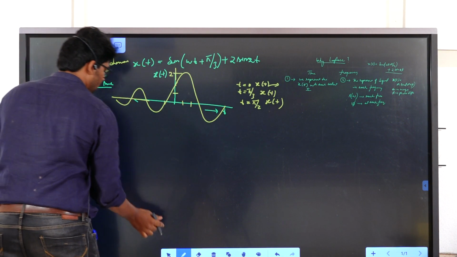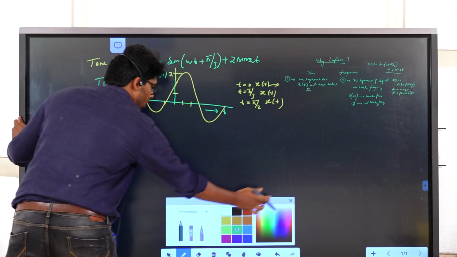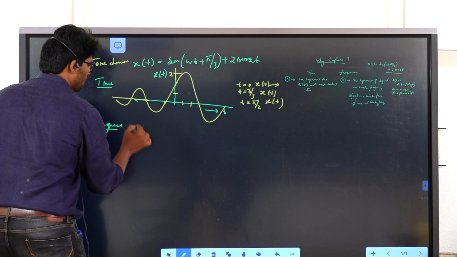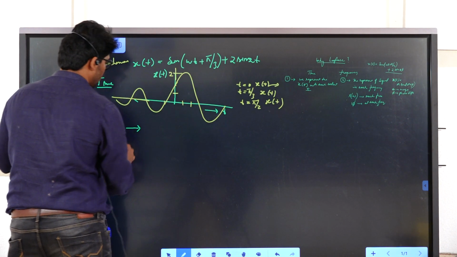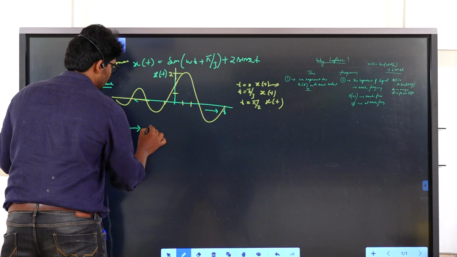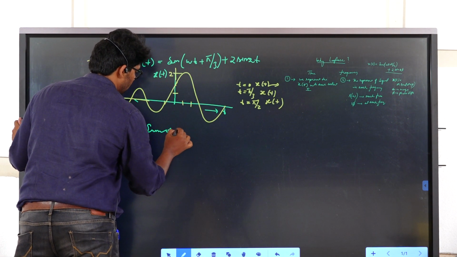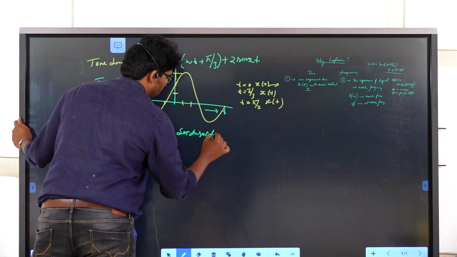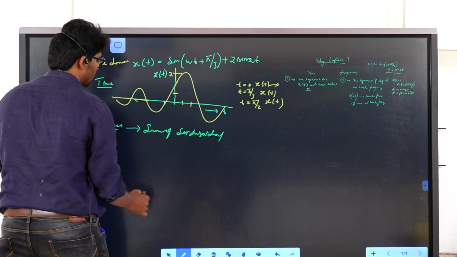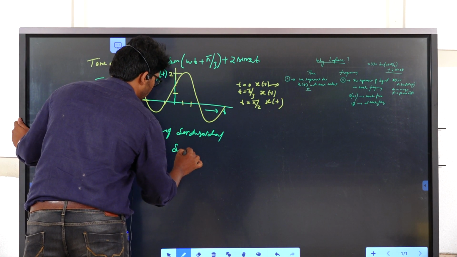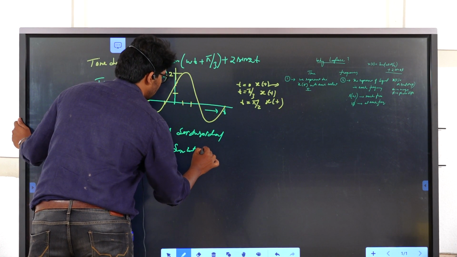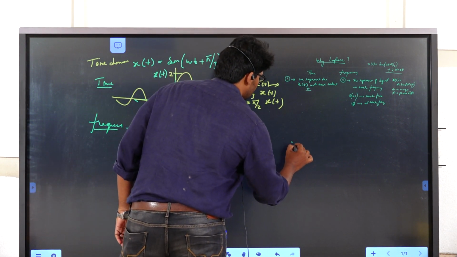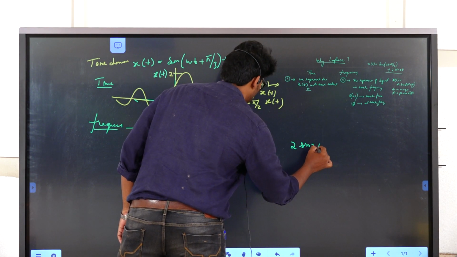Now, how will I represent this in the frequency domain? In the frequency domain, we will represent the equation as a sum of sinusoids. Here I have two signals: the first signal is sine omega t, and another signal is 2 sine 2t.